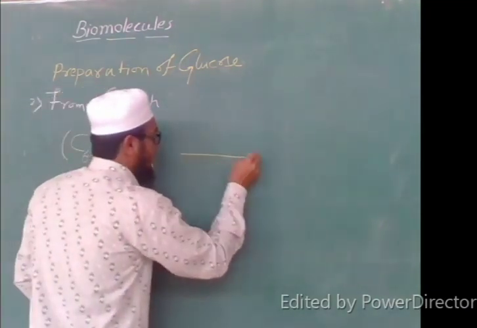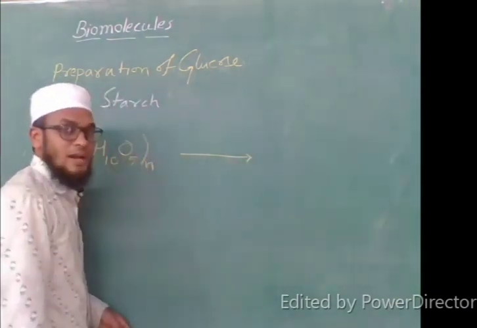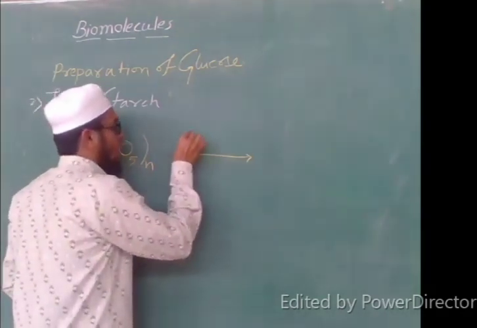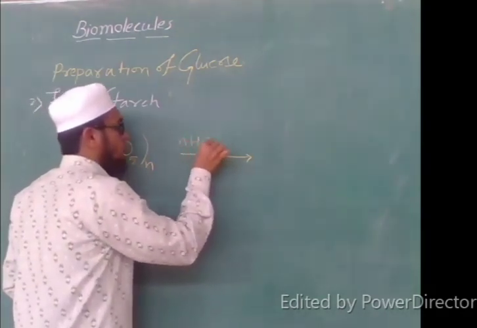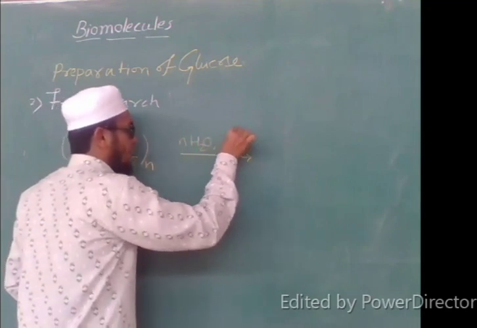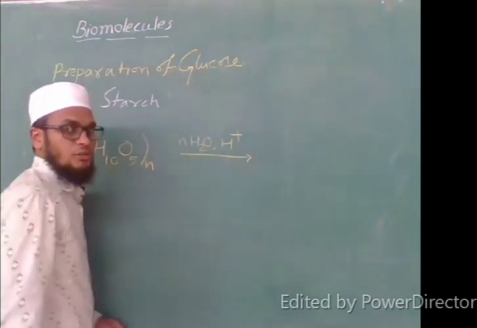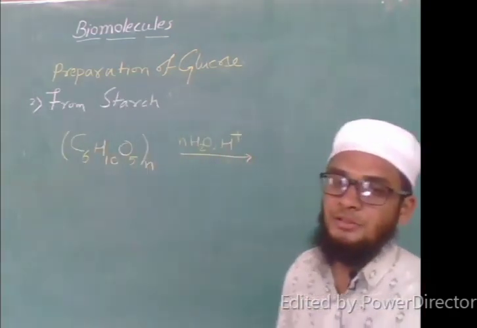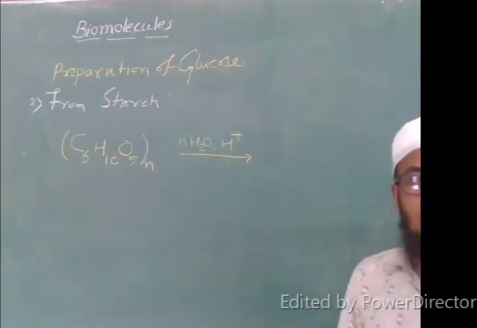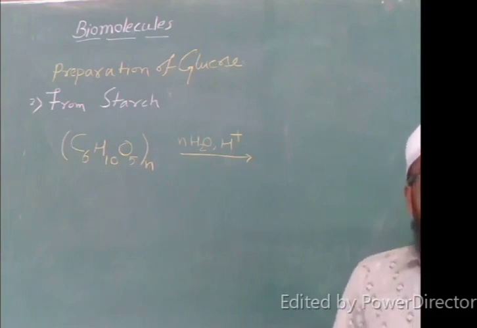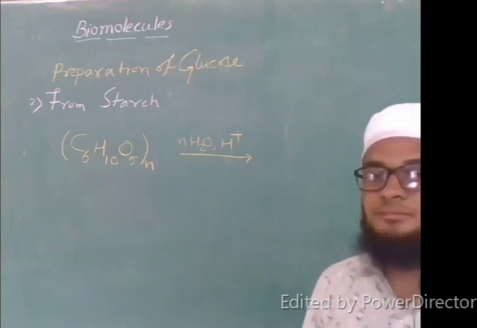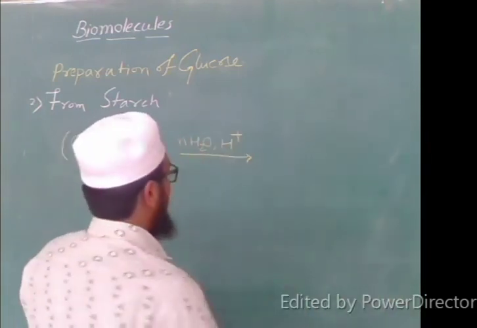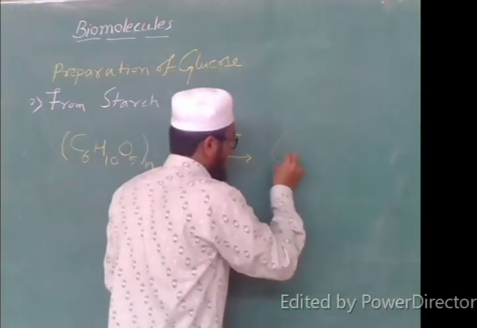On heating, how many water molecules does it require? n number of water molecules, in the presence of acid. The acid may be hydrochloric acid or sulfuric acid. So we do the hydrolysis process, and what will I get? I will get glucose molecules.